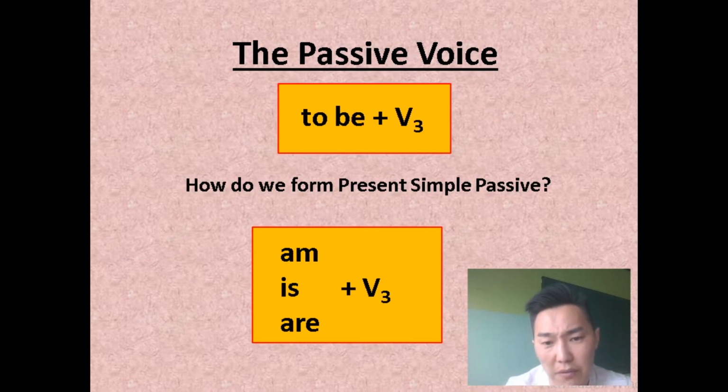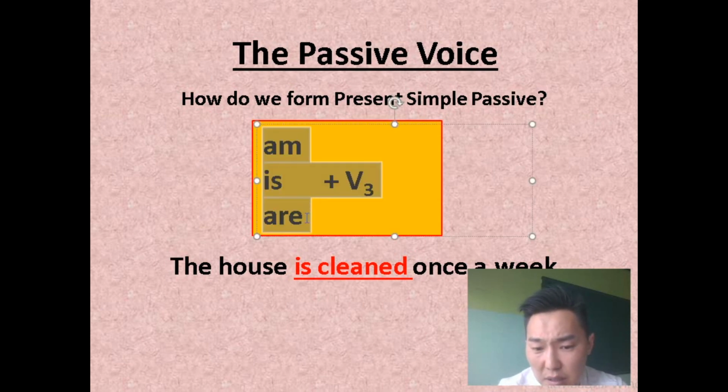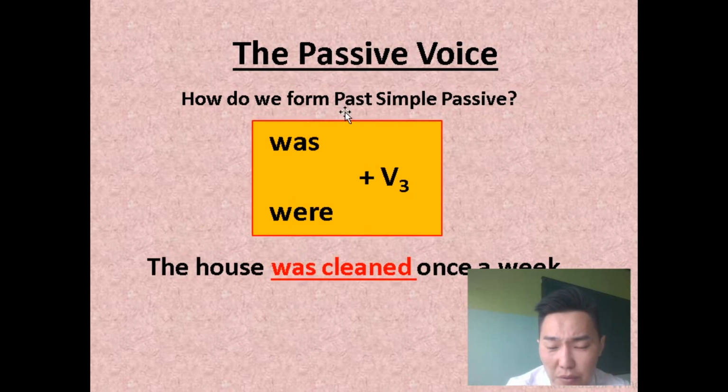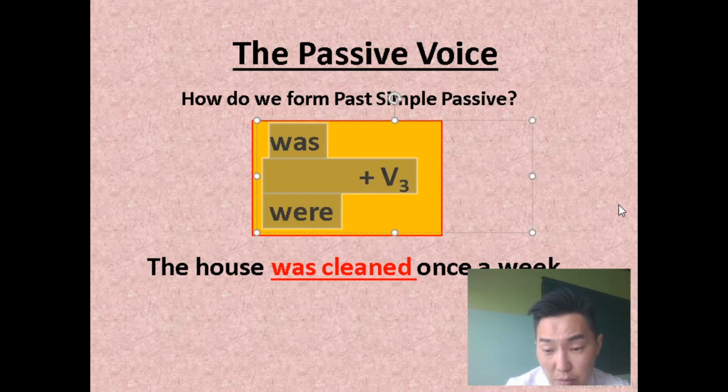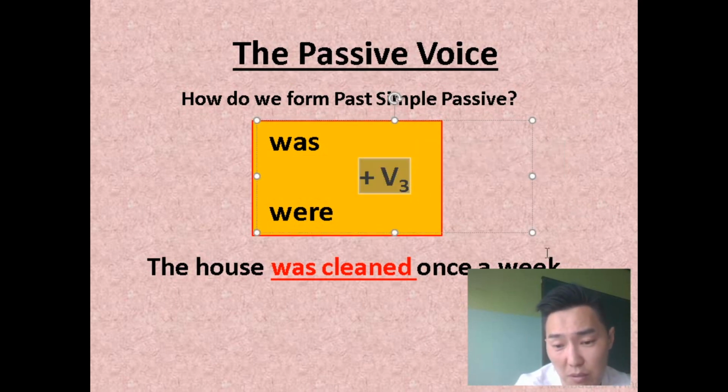Okay. Let's have a brief review of the structure, the formula of passive voice in present simple and past simple, yeah? How do we form present simple passive? We use am, is, are, the verb to be in present, plus the third form of the verb, like is cleaned, participle 2. The house is cleaned once a week. В доме убирается. Current time, yeah? How do we form past simple passive? Was, were, the verb to be, the passive in the past plus the verb in the third form, participle 2.